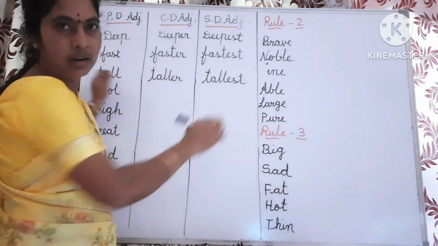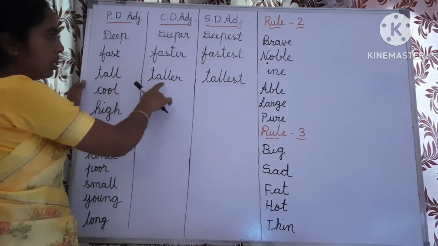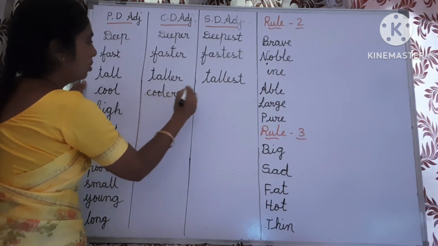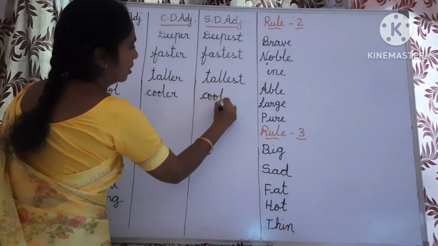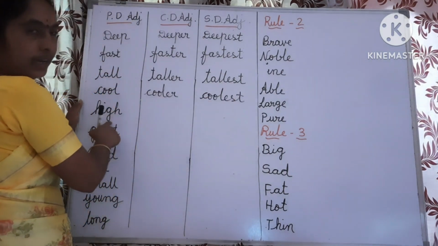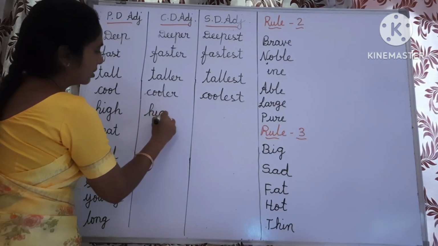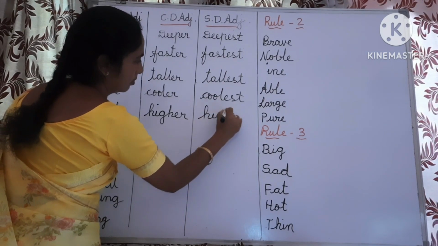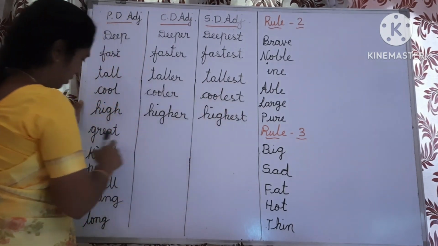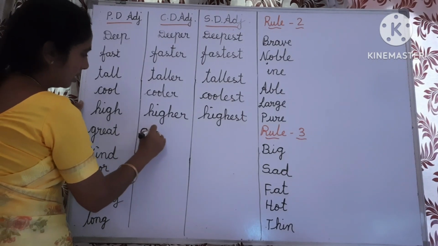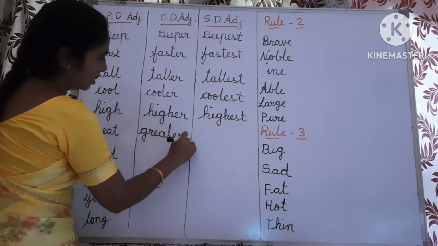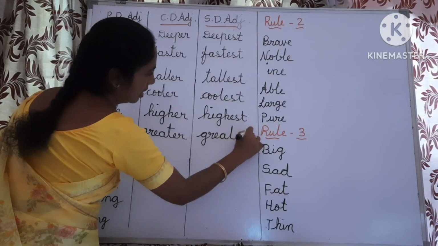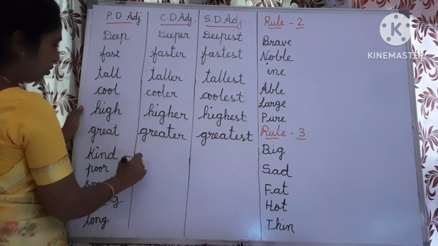Fast, faster, fastest. Tall, taller, tallest. Cool, cooler, coolest. High, higher, highest. Great, greater, greatest. Add er in the comparative degree, est in the superlative degree.